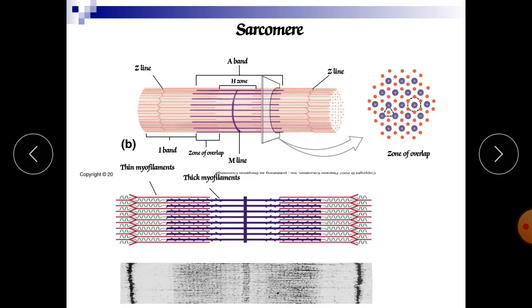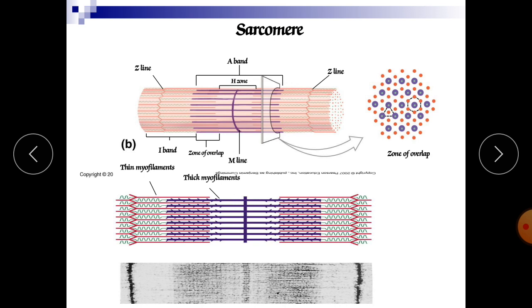Now here the sarcomere. In the sarcomere, various zones and various bands are available. In this band, if you see, this is the thin filament and this is the thick filament. In that filament, we can see here how the various zones are available and how they overlap. Now this is the Z line, the zone where the process of contraction is involved. So this Z zone has a great role.